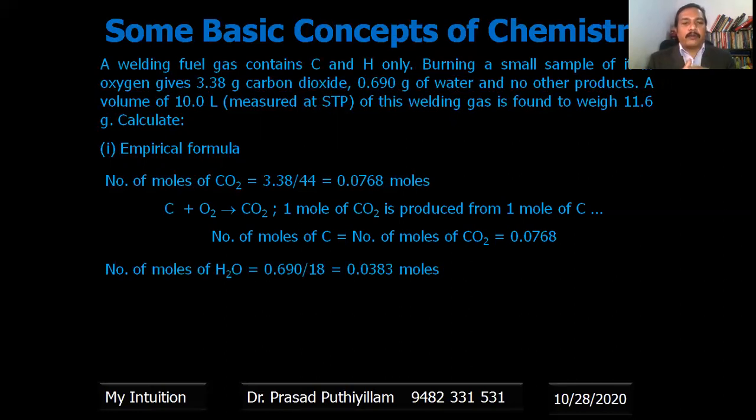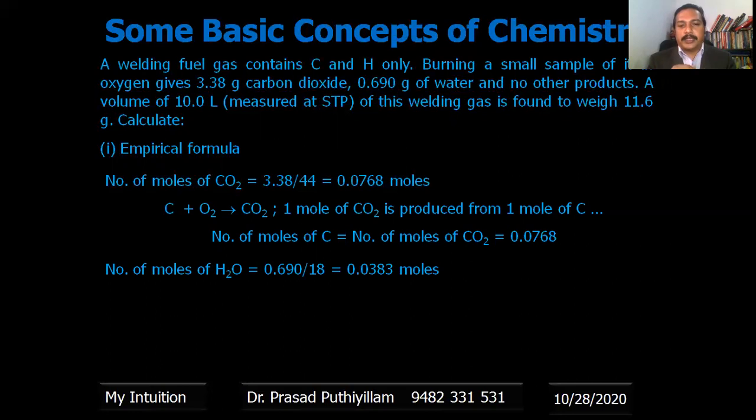Number of moles of water, H2O: the given weight is 0.690, and the molar mass of H2O is hydrogen 1, 2 hydrogens are there, therefore it is 2 plus 16, that is 18. So 0.690 divided by 18 becomes 0.0383 moles.